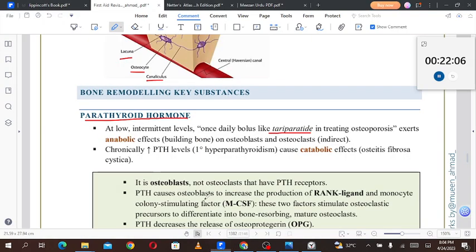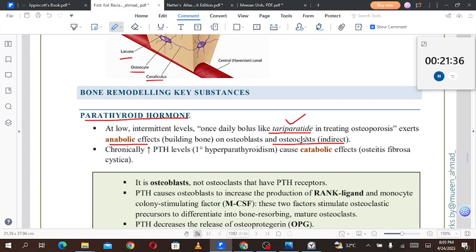Coming back. Parathyroid hormone at low intermittent levels, with only once daily bolus of teriparatide, which is a recombinant form of the parathyroid hormone, in treating osteoporosis, exerts anabolic effects, building bone. It has a direct effect on the osteoblast and an indirect effect on the osteoclast, because I guess the osteoblast will signal or inhibit the activity of the osteoclast somehow.